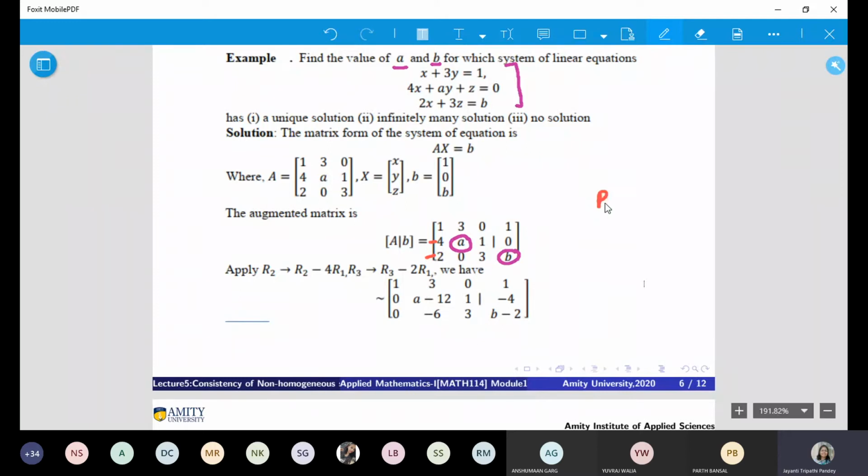For example, you can write R2 goes to R2 minus 4R1. So when you do R2 minus 4R1, this will be 0, this will be minus 12, this will be 1 minus 0, and this will be minus 4. This row is understood. Now here you have 2, so R3 goes to R3 minus 2R1. So this is 0, minus 6, 3, and so on. Is this clear? Yes, ma'am. Now let's proceed.